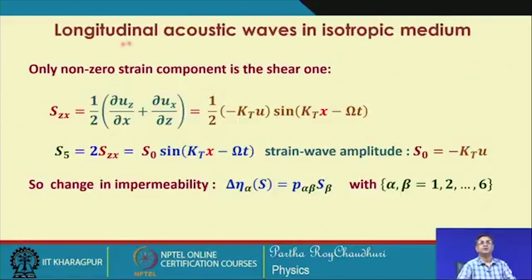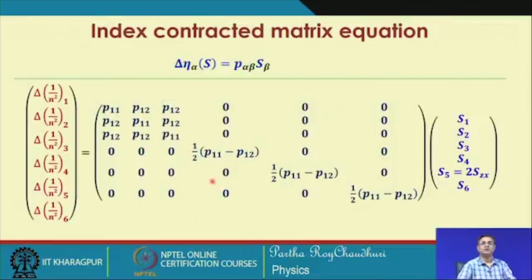Then longitudinal acoustic waves will generate this S5 element of the strain matrix, the shear component, and we can write S0 as the amplitude of the shear strain wave. So, the change in the impermeability will be the same, which is just the repetition of the earlier configuration of the shear wave, only that this time S5 is now non-zero.